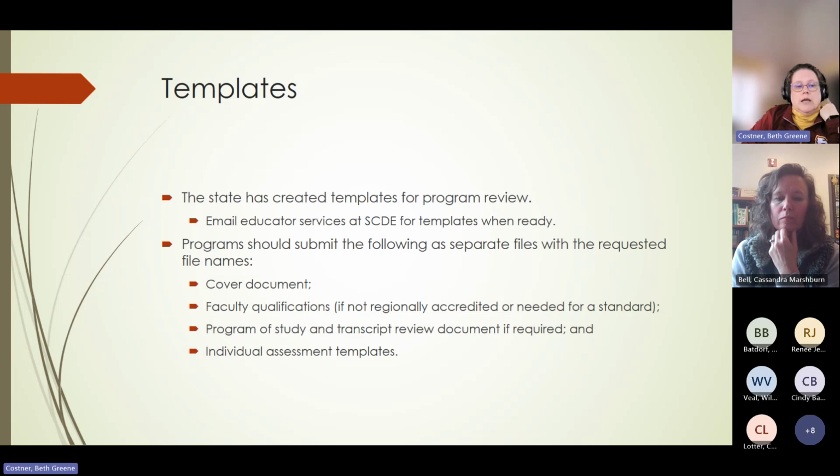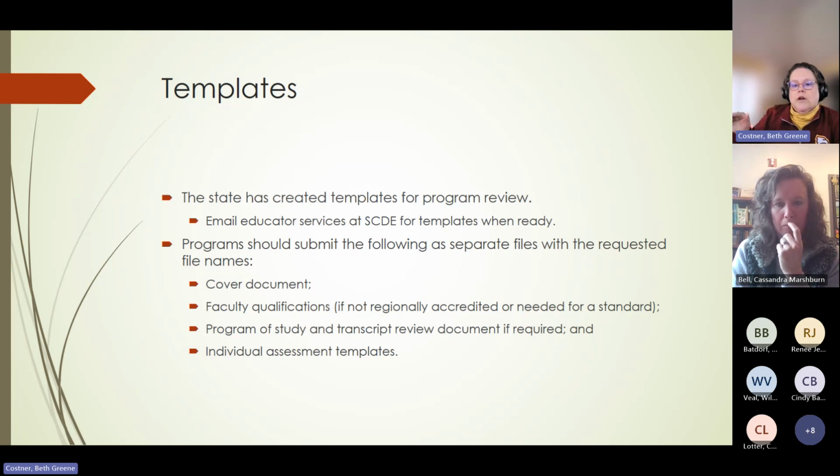It's a slightly different scenario because we don't use AMES anymore for science. And so they are Word docs, so they are not published on the web anywhere, because publishing web docs, if you're a state institution or entity, is difficult to do. So there is a cover document. There's a faculty qualifications document. You don't have to fill that out for the state.